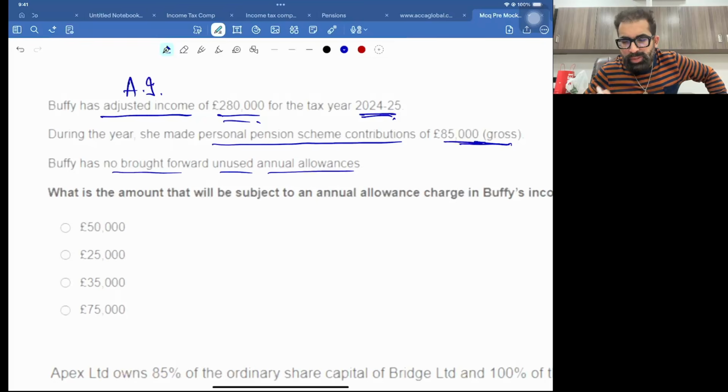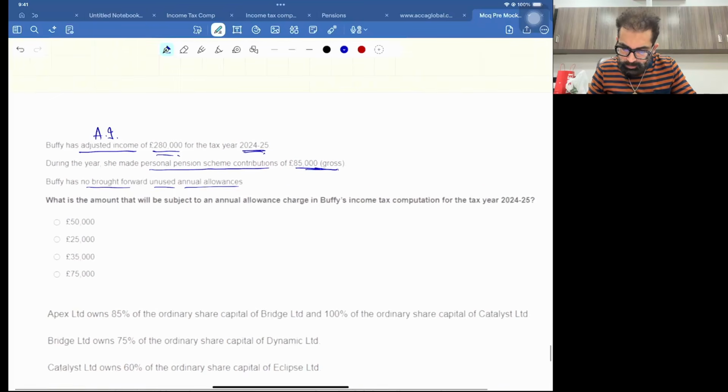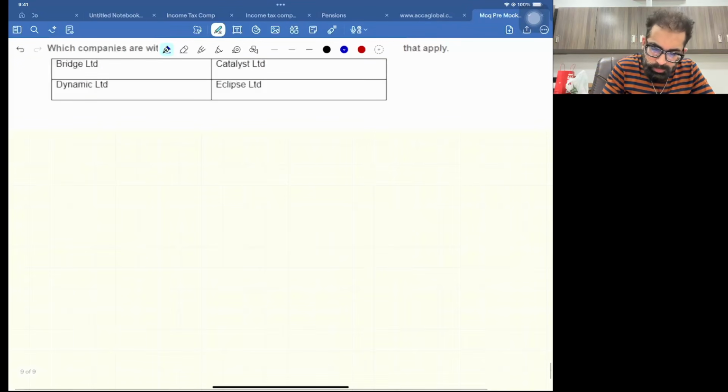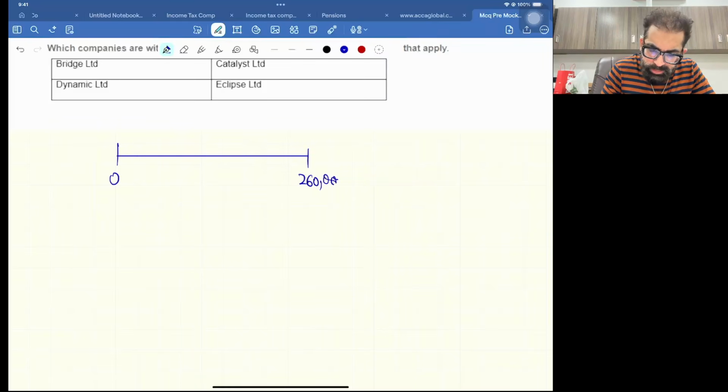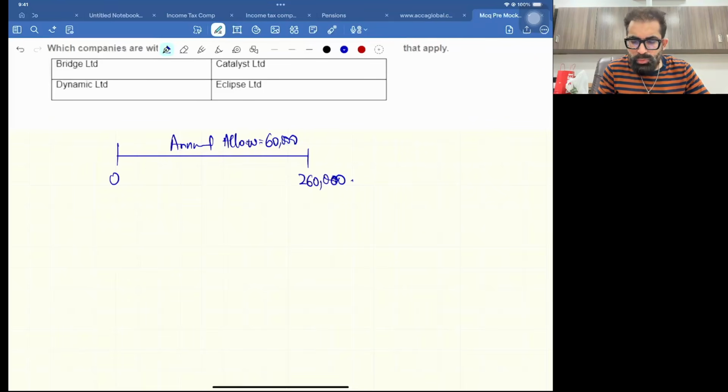Okay, right? Now wait, let me make that sketch for you. 0 to 260,000, this I taught you in the class. You have a fixed annual allowance of 60,000. If your AI is between 0 and 260, you have a fixed annual allowance of 60.